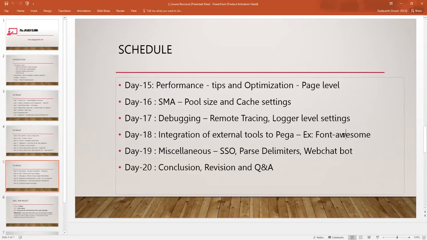You can also think about the parse delimiter, web chatbot, how to do it on a high level. If we go through the concepts fast and we have some time, we can discuss a lot of concepts in Pega. How many of you know the channels and interfaces? How many of you have configured a web chatbot? Yeah, I configured. You configured. Okay, how many of you configured?